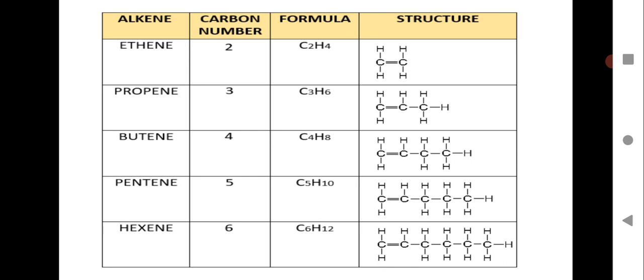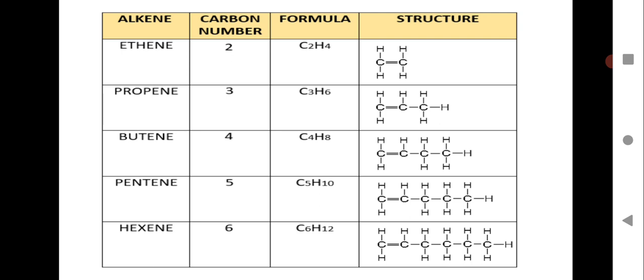So you have learned the general formula. You put n is equal to 1 in the general formula which you have learned. So the first member will be C2H4, propene C3H6, butene C4H8, pentene C5H10, and hexene C6H12.